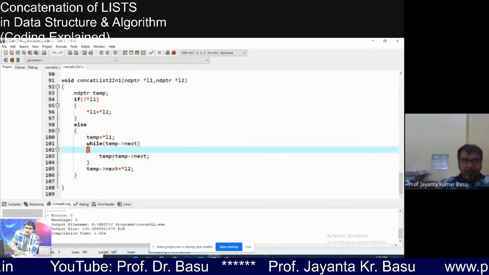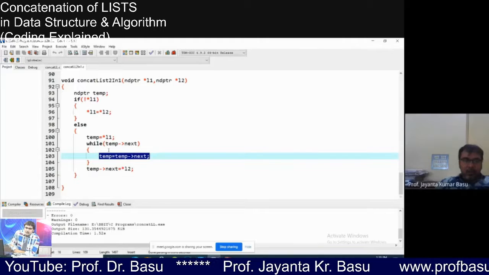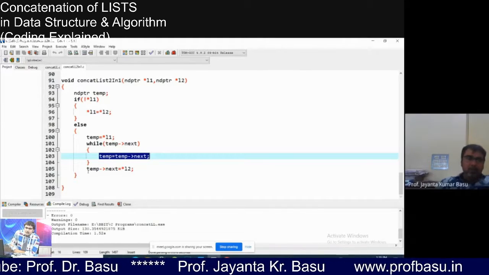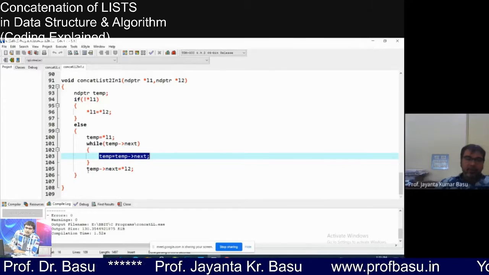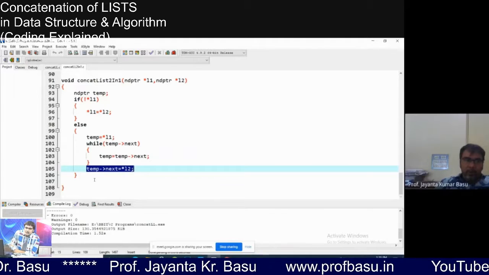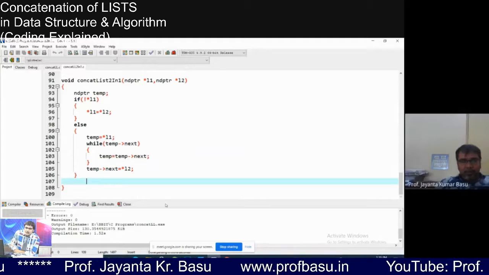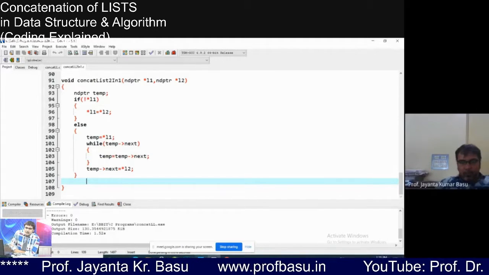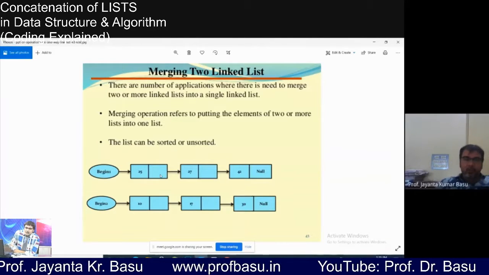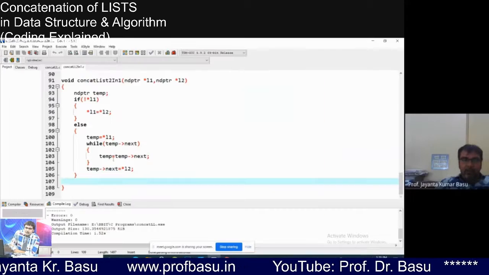This is in a loop. Only one statement is there in this loop. You can omit the bracket also. But sometimes students mix up these two statements. Actually, this statement is out of the while. That's why I put it under bracket. So temp is temp arrow next means, if it is true, the first time temp is here, temp arrow next not equal to null, then temp will be moved. Temp is temp arrow next.